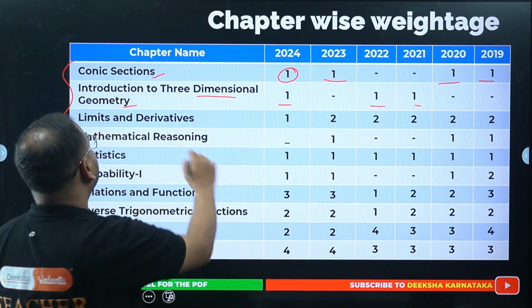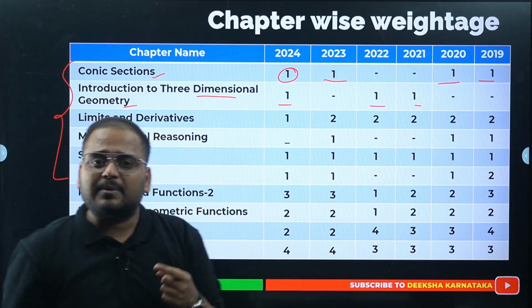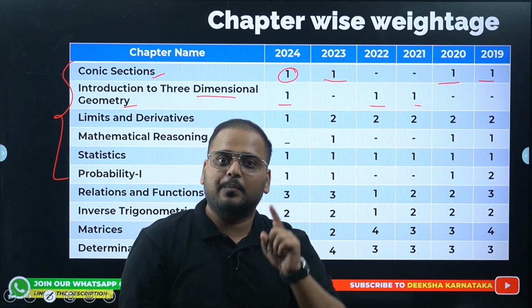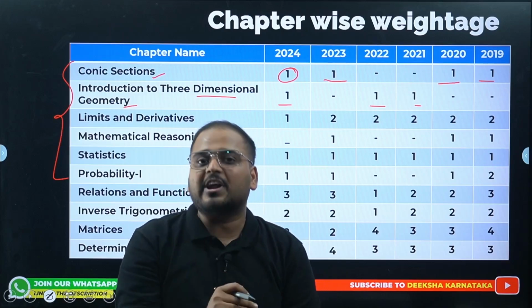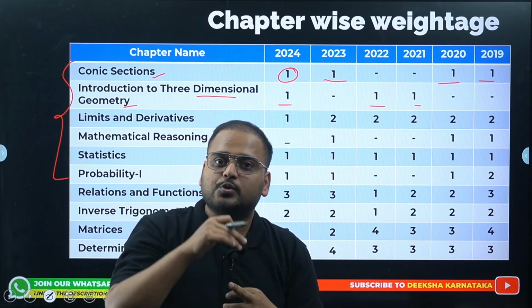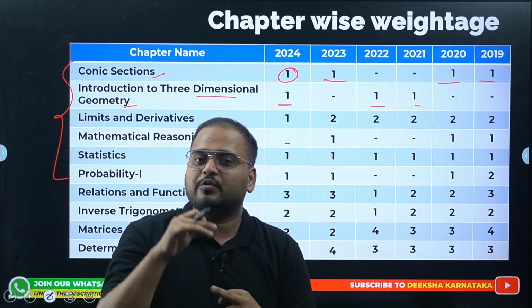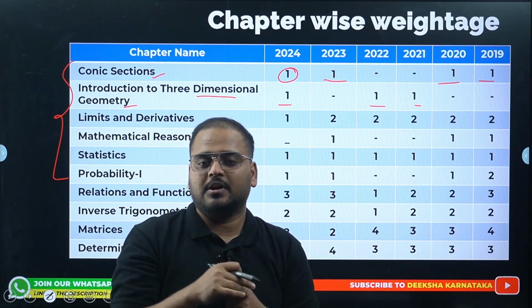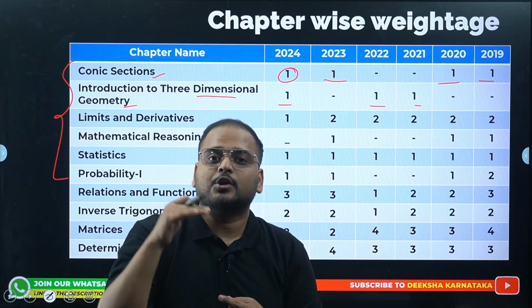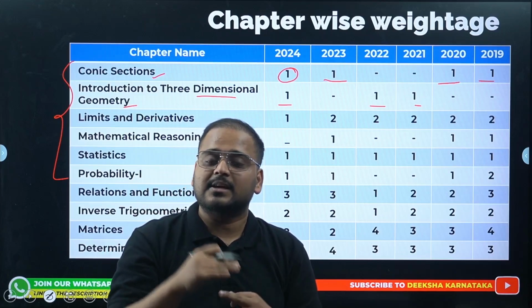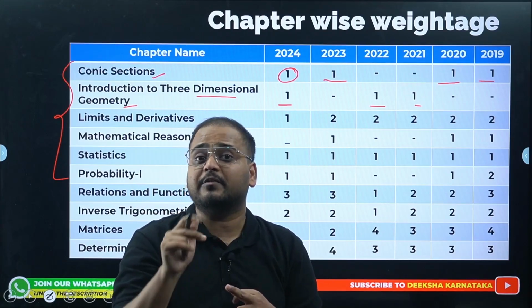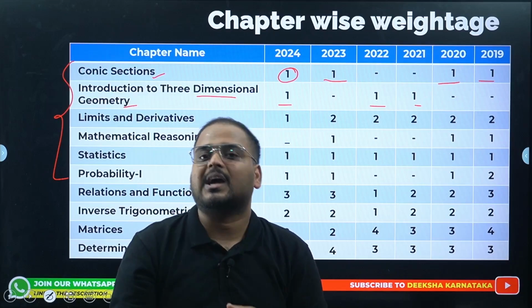So pay attention here. And why am I saying even these 4 chapters with one question are significant? Because KCET has no negative marking. What is our goal? To score maximum marks. The maximum number of questions has to be attempted, so we cannot leave any question. If you want to get into top tier colleges, you must score highest in mathematics, and for that none of the chapters are unimportant, since even one question counts.